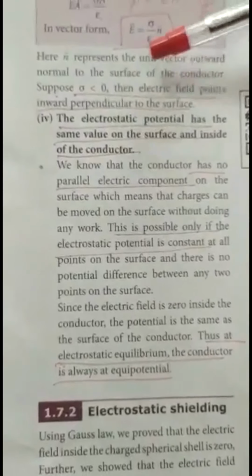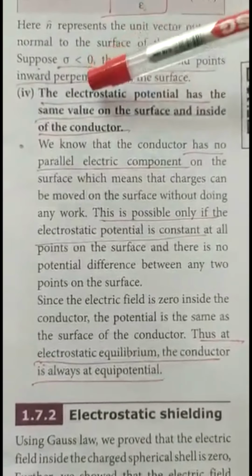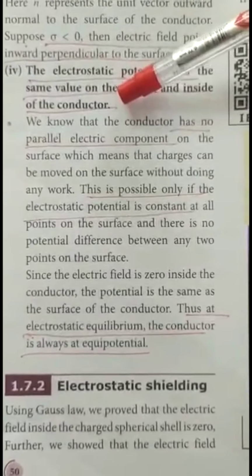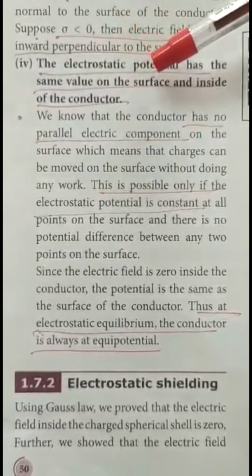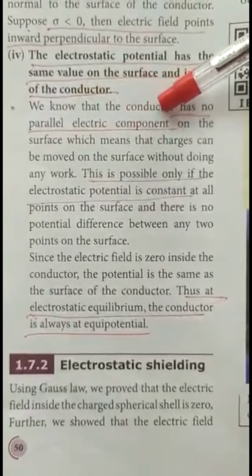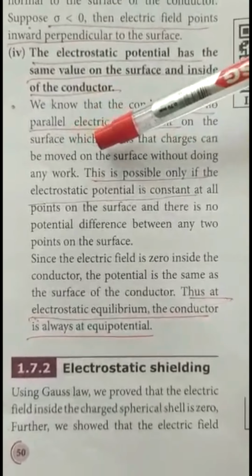This is the third point. And the fourth point is the electrostatic potential has the same value on the surface and inside the conductor. That means electrostatic potential is the same everywhere. If there were a parallel electric component, the charges could be moved on the surface without doing any work.